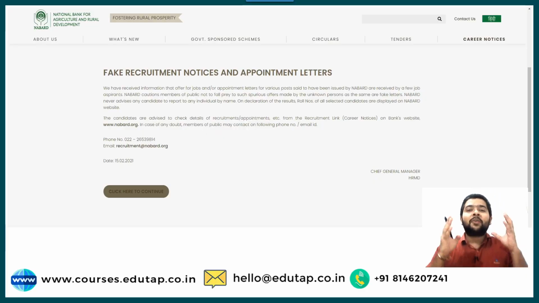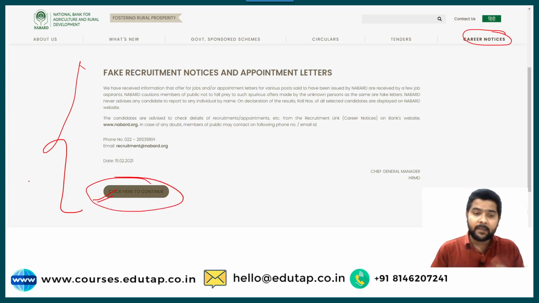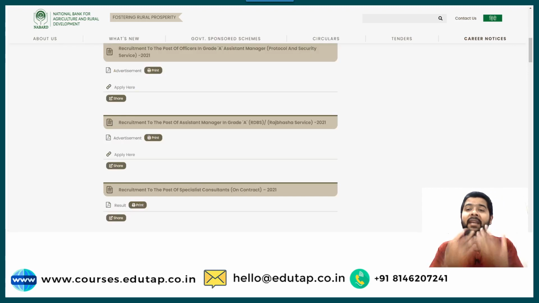So guys, now coming to the main point, that how you can apply for the NABARD Grade A examination 2021. What you need to do is go to the NABARD site, and then within the career section, which is the career notices, you need to go to this. If you click on this, you will find something like this which will appear on your screen, and there you will find the option of click here to continue. So as soon as you click on this button or this icon, it will take you to the next page.